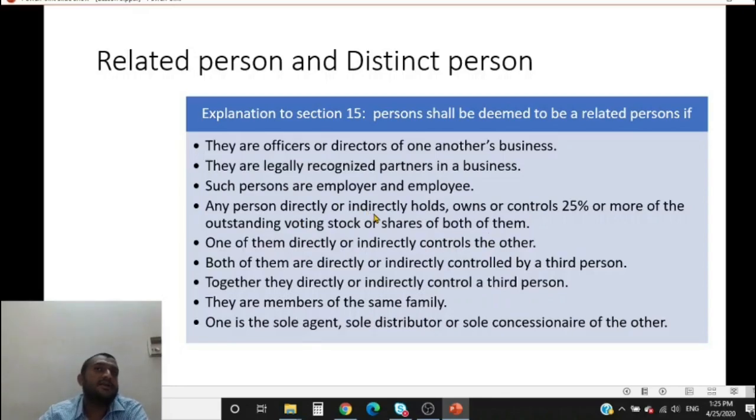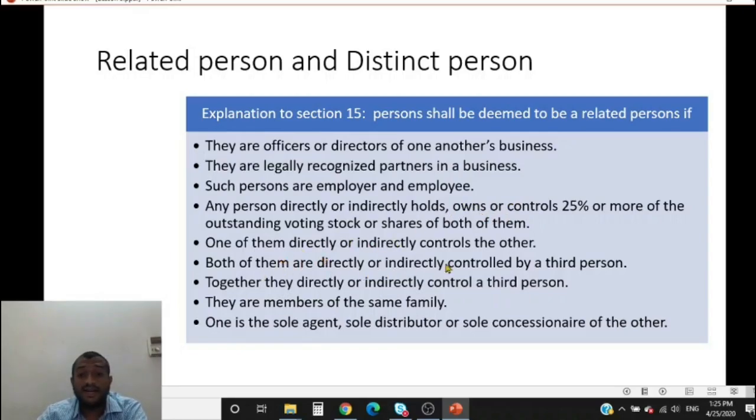So if one person, X Limited, controls Y Limited, X Limited owns 50% or more of the shares, control is generally 51%. Or it controls the board of directors. If the major composition of the board of directors of Y Limited are shareholders of X Limited or the board of directors of X Limited, that could amount to control. It is dependent on a case to case basis. We have to look at it.